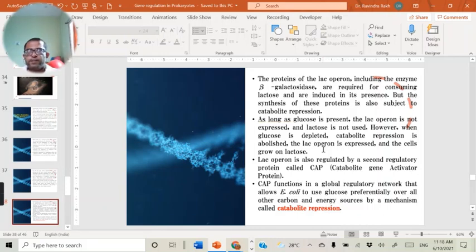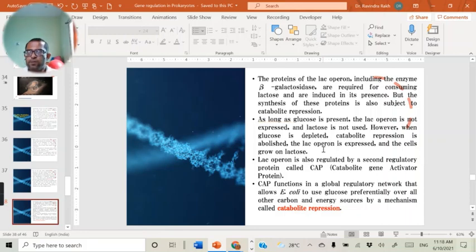Secondly, this lac operon is also regulated by a second regulatory protein, known as CAP, the catabolite gene activator protein. This protein is involved in the catabolite repression mechanism.